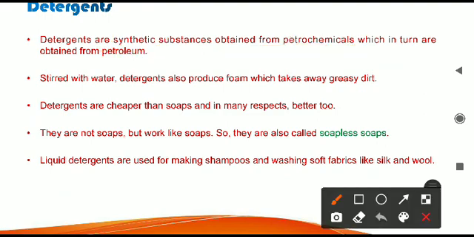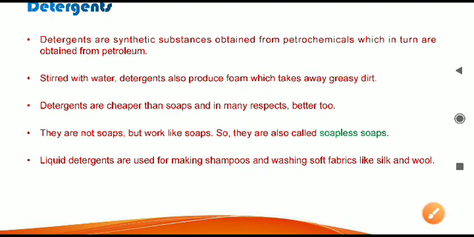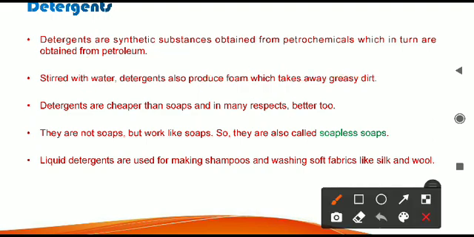So from the petrochemicals only we are making these detergents, and whenever we are mixing this detergent in water, they will produce a kind of foam, and this foam will take away the greasy dirt. So that is why we can say it is working like a soap only. Detergents also work like soap, but they are not soap. They are cheaper than soaps, and also they are better than soaps. Their ability to clean cloth is better than soap. If you clean a cloth with soap and again you clean another cloth with detergent, the detergent will work better.